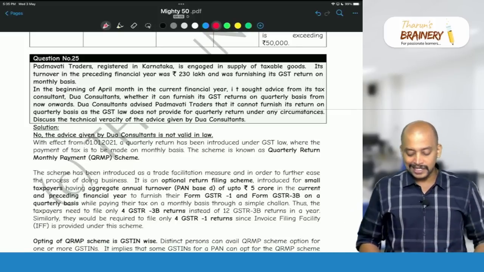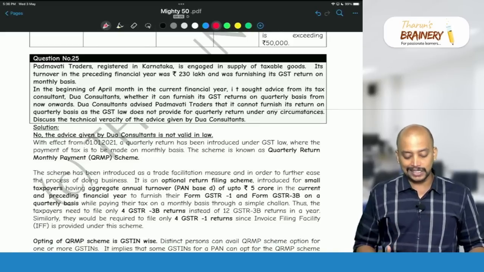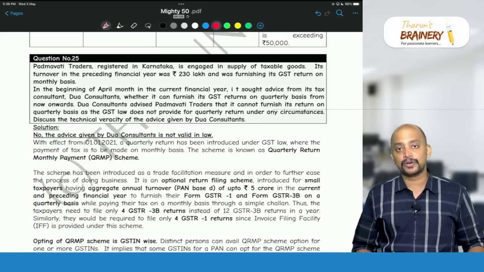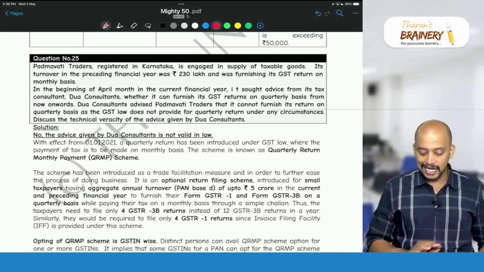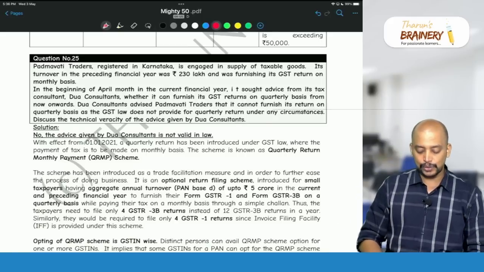So Dua consultants advised Padmavati Traders that it cannot furnish its returns on a quarterly basis, as the GST law does not provide for quarterly return under any circumstances. Discuss the technical veracity of the advice given by Dua consultant.